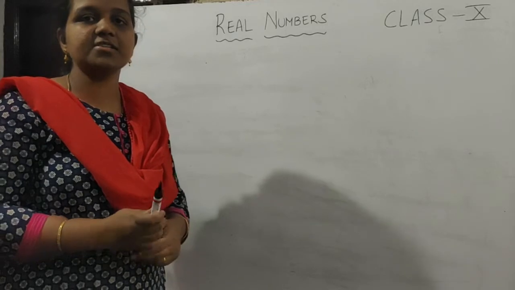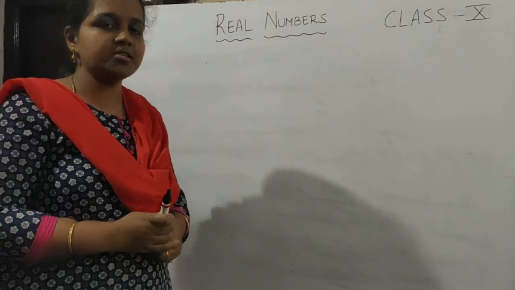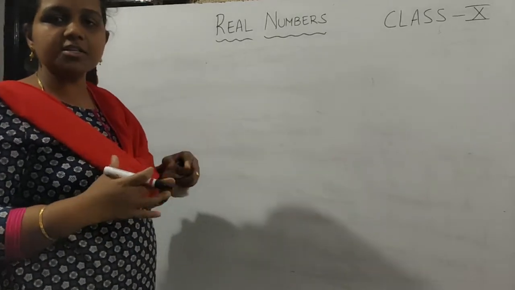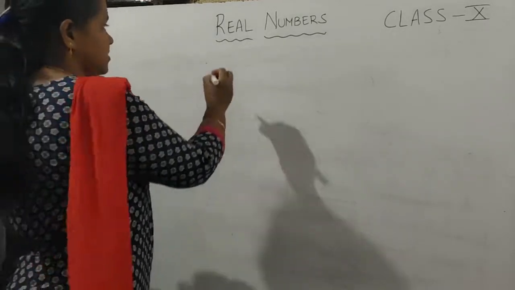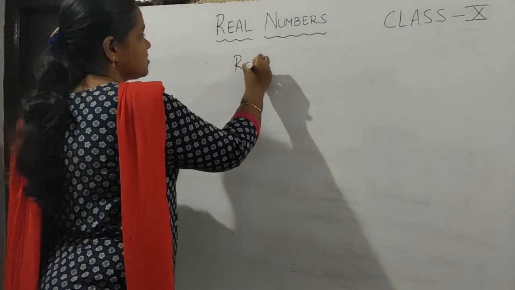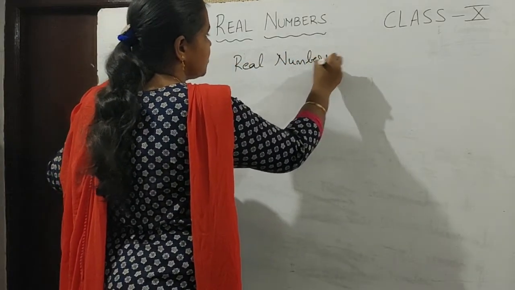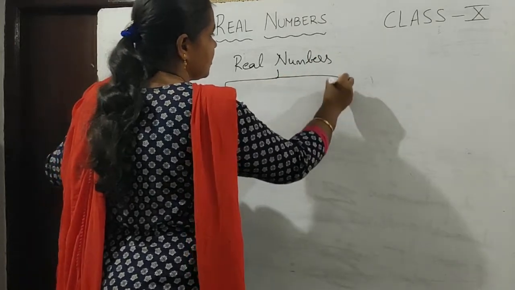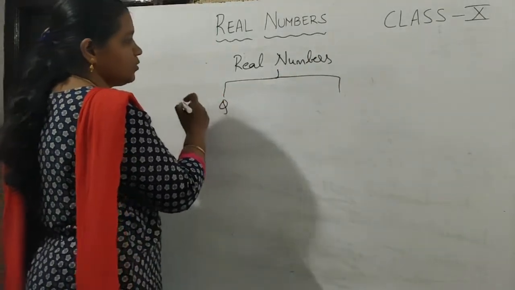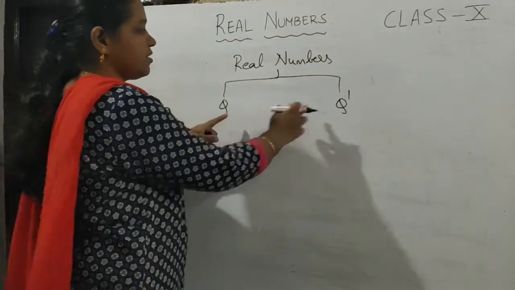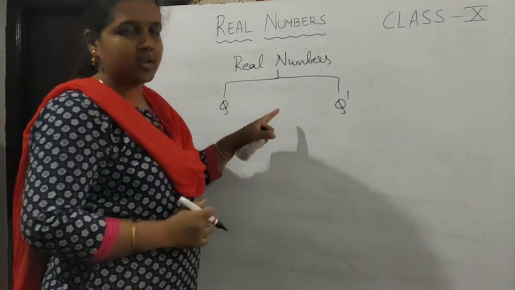So till now we discussed rational and irrational numbers. Now we will see what are real numbers. Rational and irrational numbers put together are called real numbers. Rational numbers are denoted by Q, irrational numbers are denoted by Q dash. So rational and irrational numbers together form real numbers.